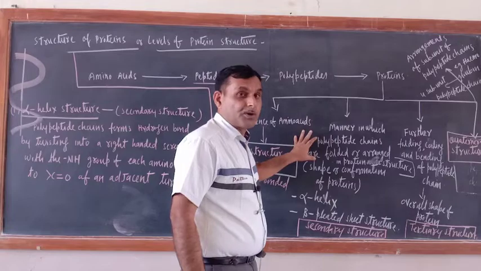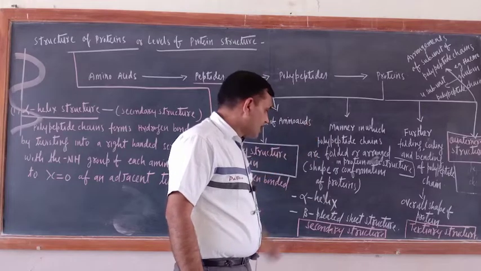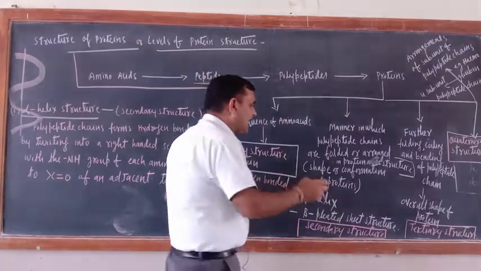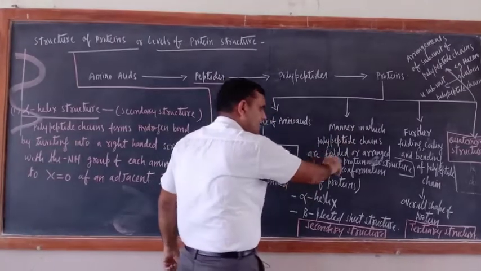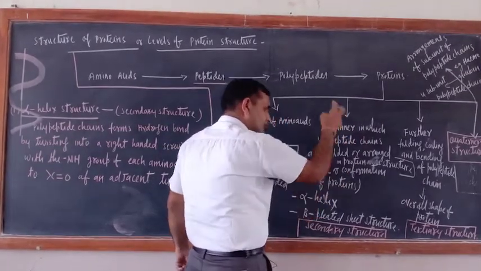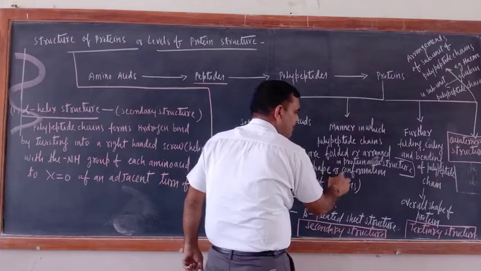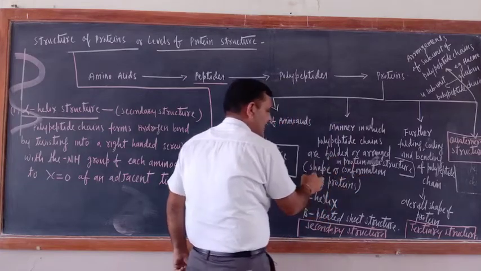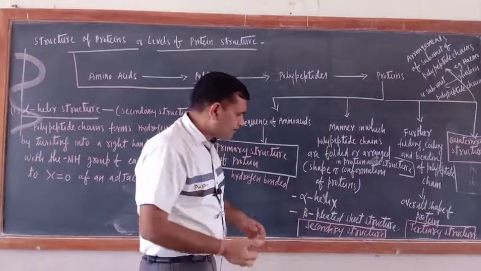What is the arrangement of the polypeptide chain in the protein structure? That only will decide the shape or conformation of the protein.